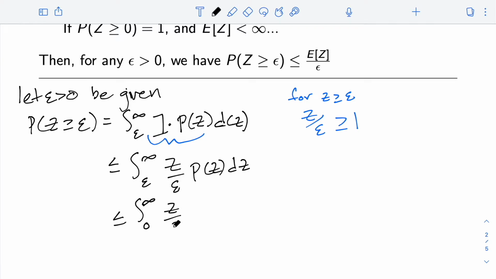So this is z over epsilon times p_Z dz. And we know that z only takes on values between 0 and infinity. So I can move this epsilon out because of linearity of the integral. And then this whole thing is just going to equal the expectation of z divided by epsilon, completing the proof. Just as a reminder, really the workhorse here was replacing 1 by something that was greater than or equal to 1, and this moved us from an integral of a probability to an integral that looked more like an expectation.